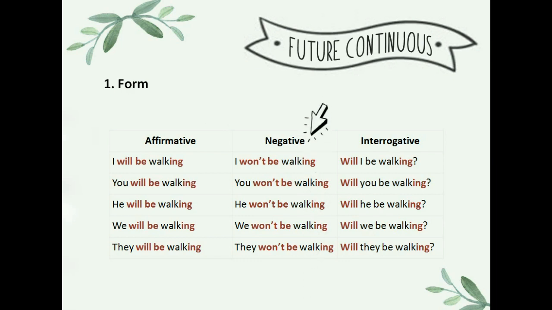For the negative, we've got will, not or won't, be, and the ing ending. So that means that it is I, you, he, we, they won't be walking. And then for the interrogative, it is will, the person, be, and the verb with the ing ending. Will I be walking?